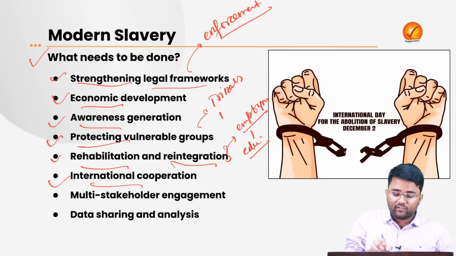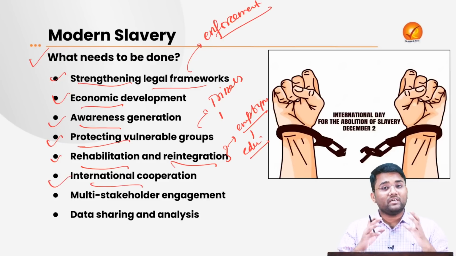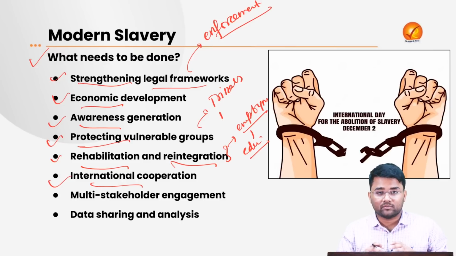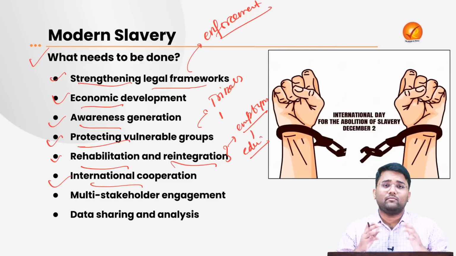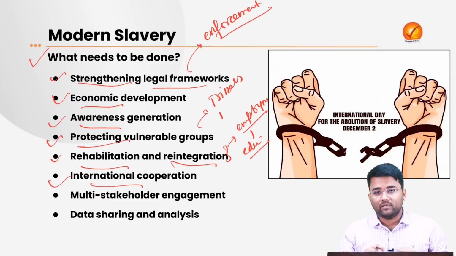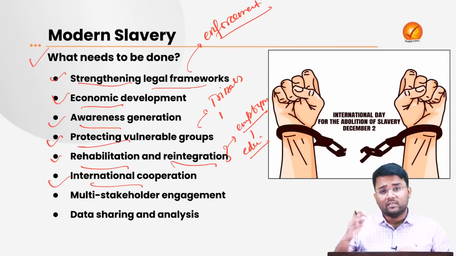Then there is also a need for international cooperation among the countries, among the various intergovernmental institutions. There is a need to talk on this abysmal issue of modern slavery, where the world should come on one page. We should ensure that the availability of cheap labor does not lead to discrimination and exploitation of laborers.